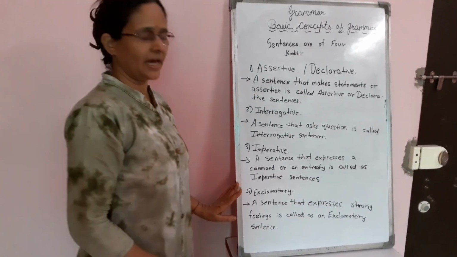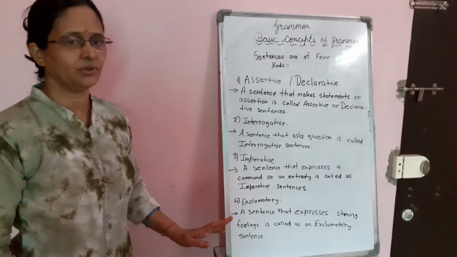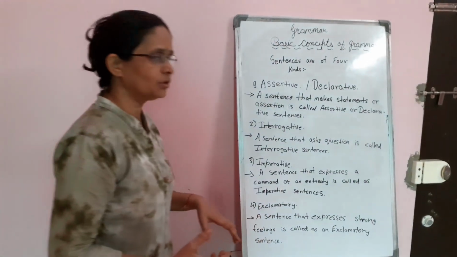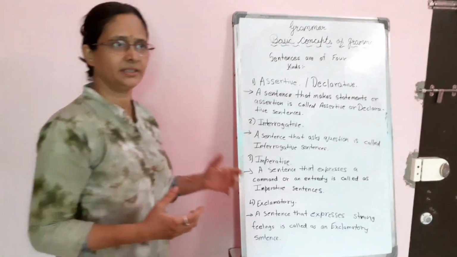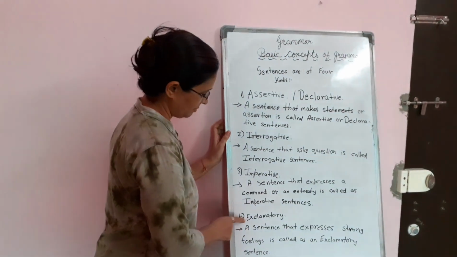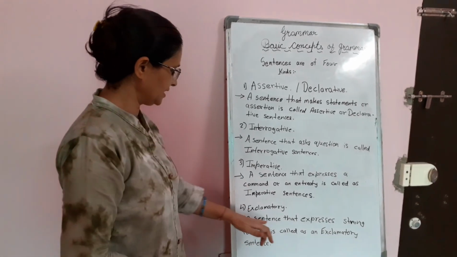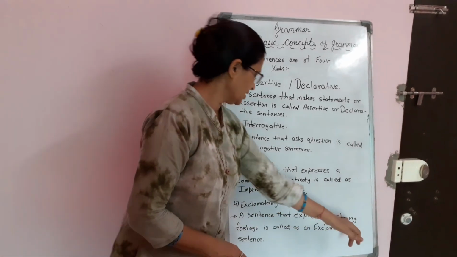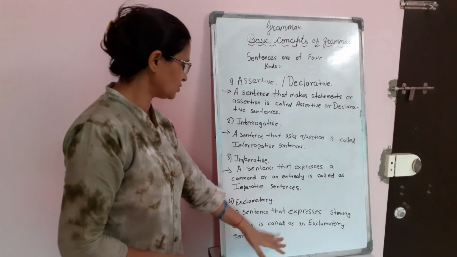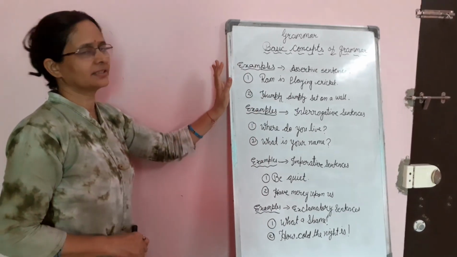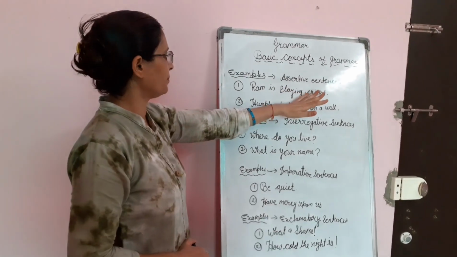Fourth is exclamatory sentence. Sometimes you are filled with joys and sorrows. Those expressions are included in exclamatory. So the definition of the exclamatory sentence is a sentence that expresses strong feelings is called as an exclamatory sentence. We are going to understand the sentences by some examples.